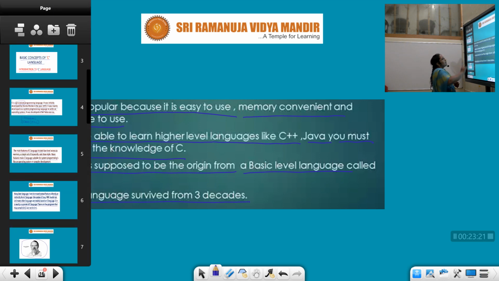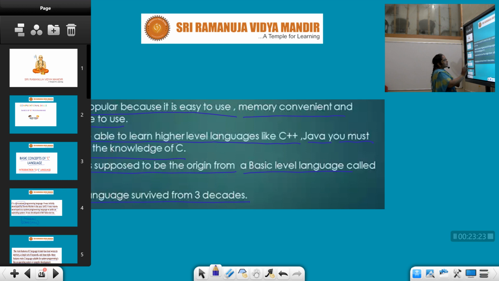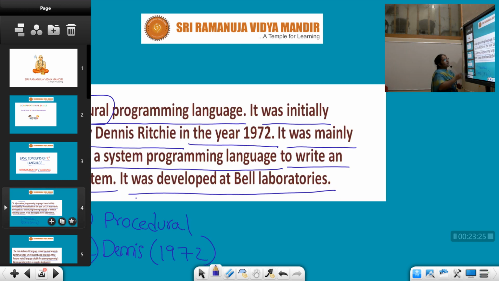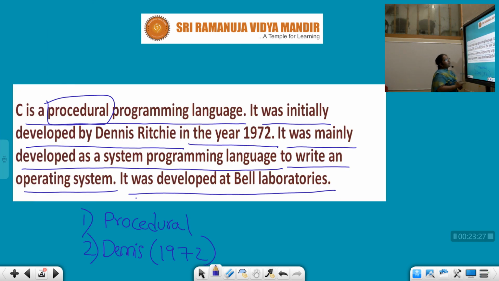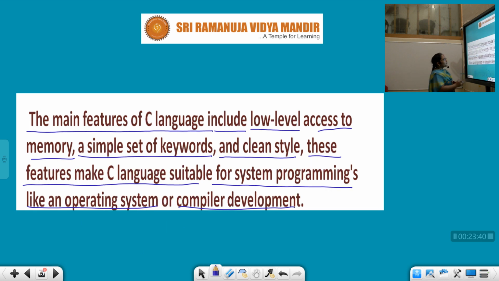So let us discuss, children, what we had discussed earlier. C is a procedural programming language. As I conveyed, it was developed by Dennis Ritchie in the year 1972 at Bell Laboratories.